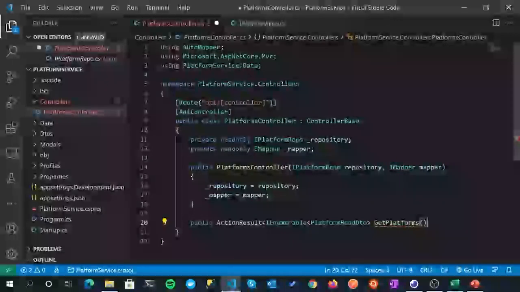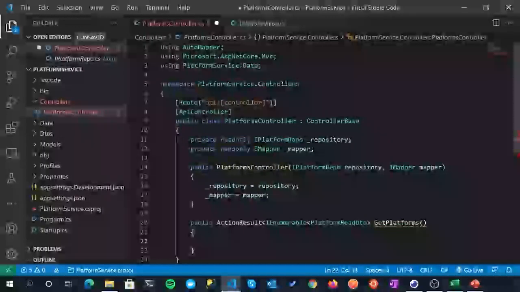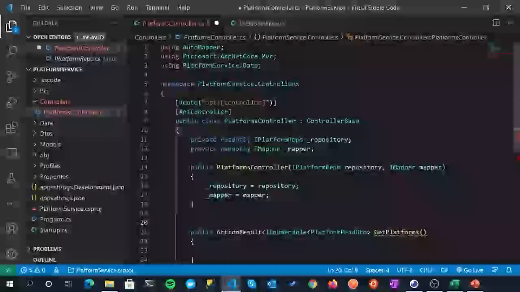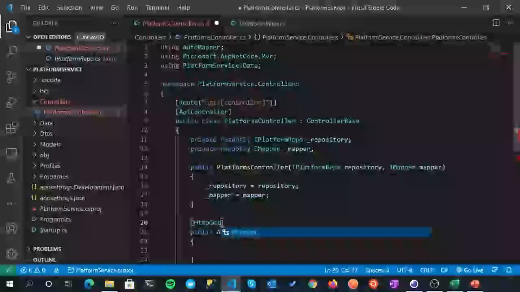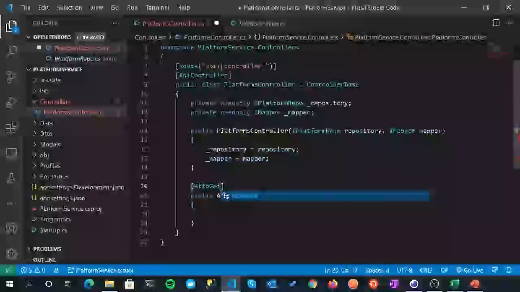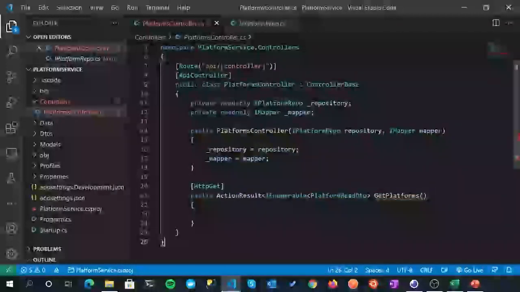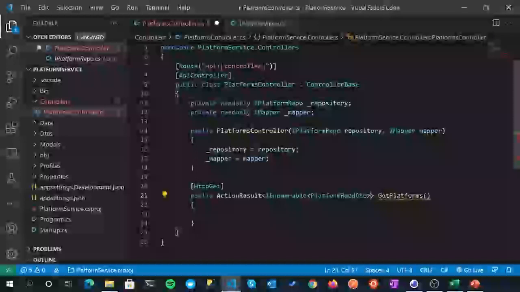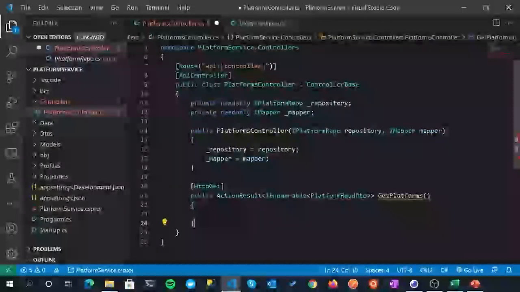Okay, so we're not passing anything in, we're not passing in an ID or anything like that. And yeah, that looks okay. And we're going to decorate it with the verb HttpGet. There we go. So let's save that off. Now, I'm surprised, I think I've made a mistake here. We just put this other bracket in and then I'll probably get some complaints. Just finish that off. I'm surprised it's not, there we go.